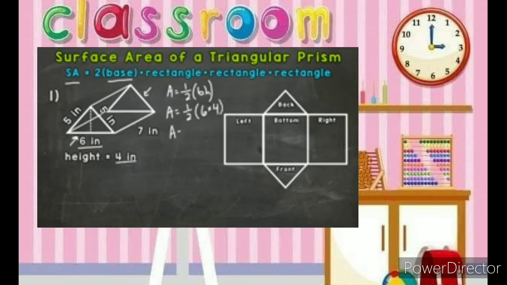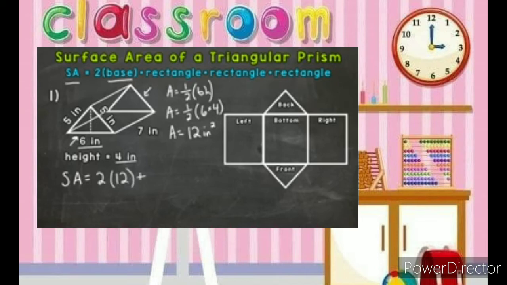So let's solve. 6 times 4 is 24, times 1/2 is 12. So we have 12 square inches there, and we multiply that by 2 again because we have 2 bases and they are the exact same size and shape. So let's write everything out down here below the problem. So surface area equals, and we will plug in our first area, 12 square inches.